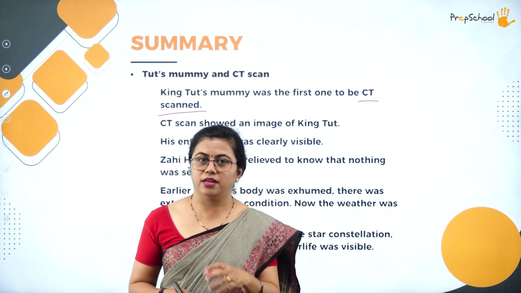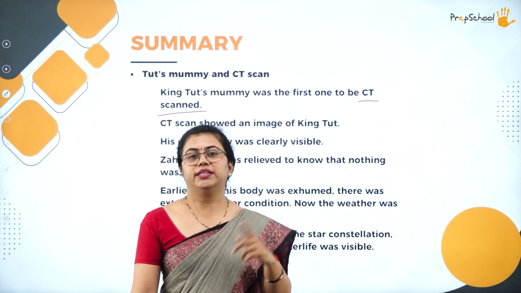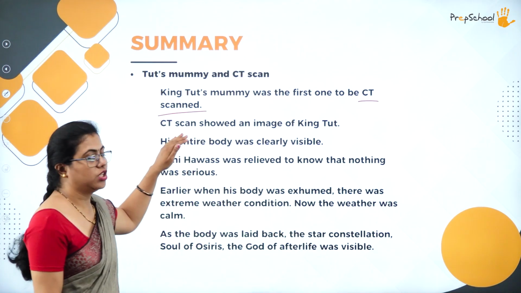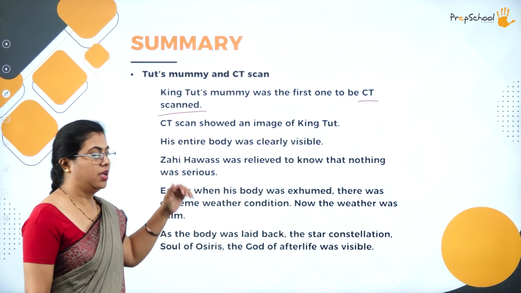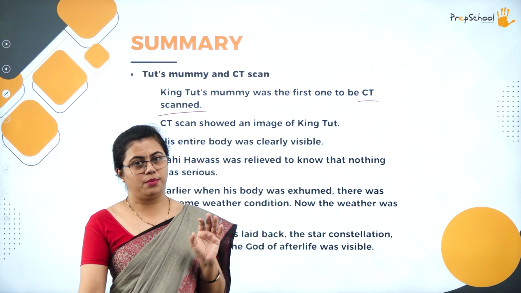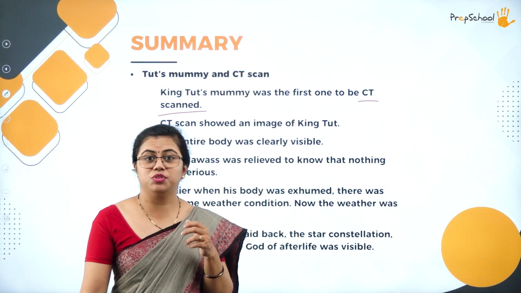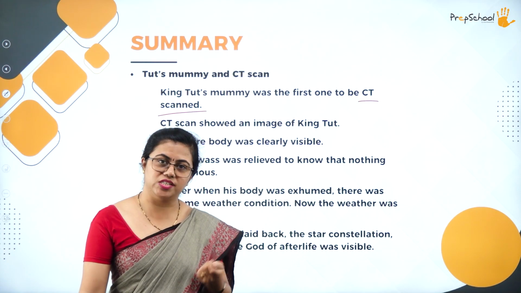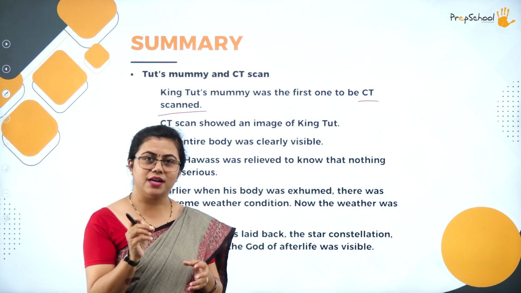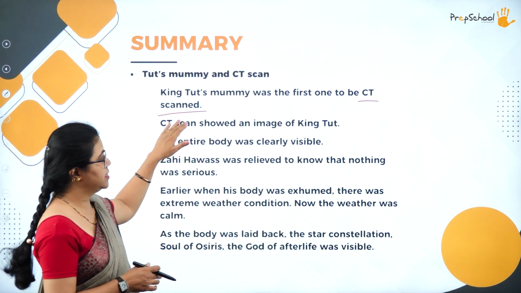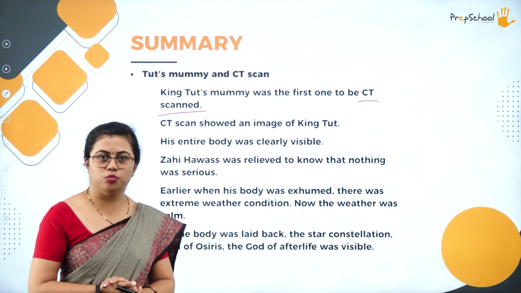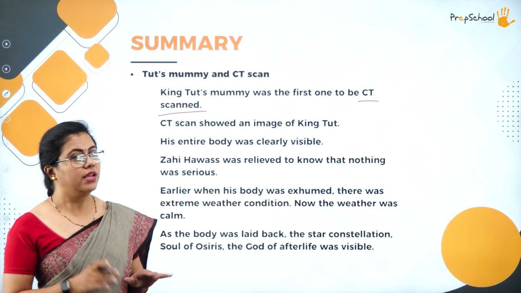Look at the changes that forensic science has undergone, and also how they relate to archaeology. Now you can see over here, this showed an image of King Tut. The entire body was clearly visible. Just imagine how the body was in bad shape. It was bound with resins which were already stuck, and Howard Carter had chiseled the resins out in order to reach the body. There were a lot of marks on the body, but now, since they had the CT scanning done, the body was clearly visible like any other human. All those marks were removed, and it was clearly visible now.